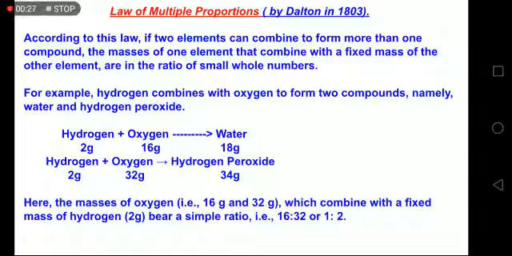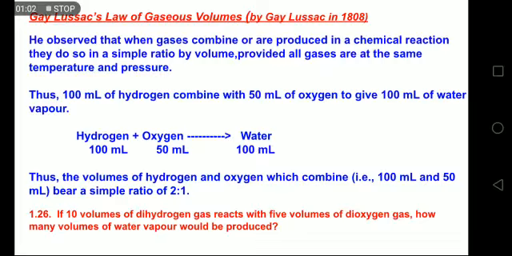The example is hydrogen and oxygen. They are able to give rise to these two compounds on chemical reaction, water and hydrogen peroxide. So if we take the quantity of hydrogen fixed in both the cases, exactly the same, that is 2 grams, then the quantity of oxygen, that is 16 and 32 grams respectively, which are reacting with hydrogen, they have a simple whole number ratio with each other, that is 16 is to 32 is a simple whole number ratio, 1 is to 2.